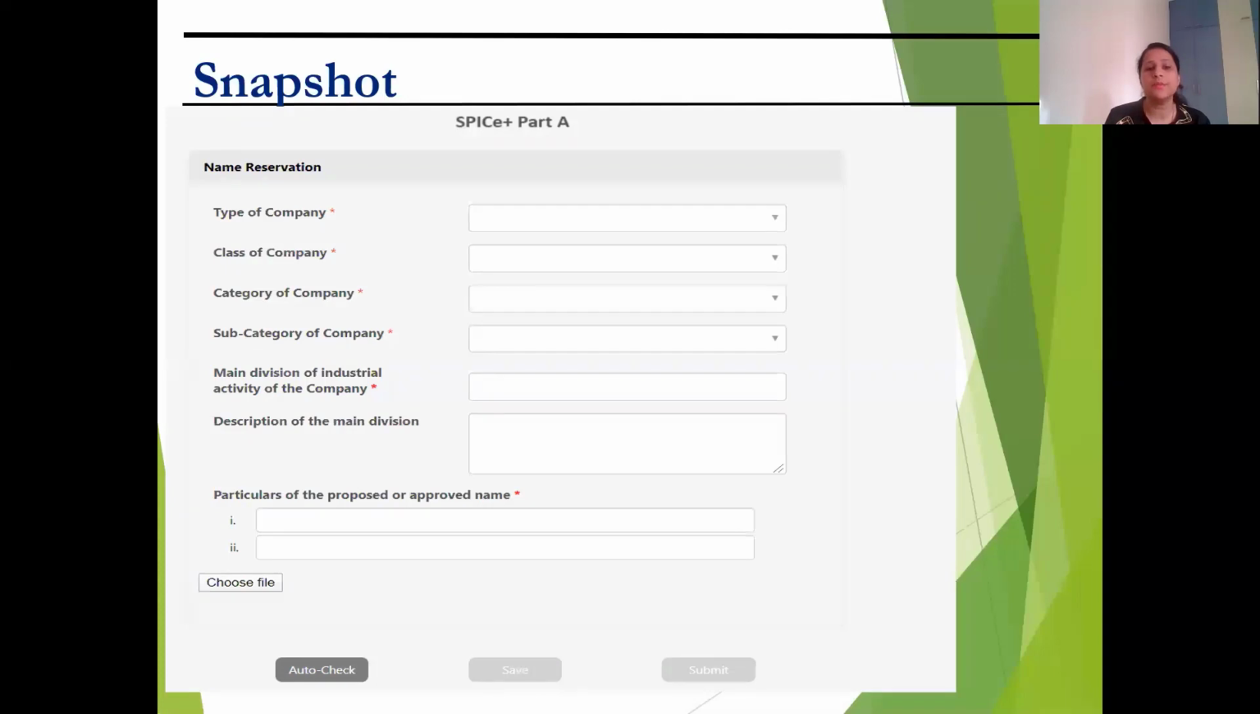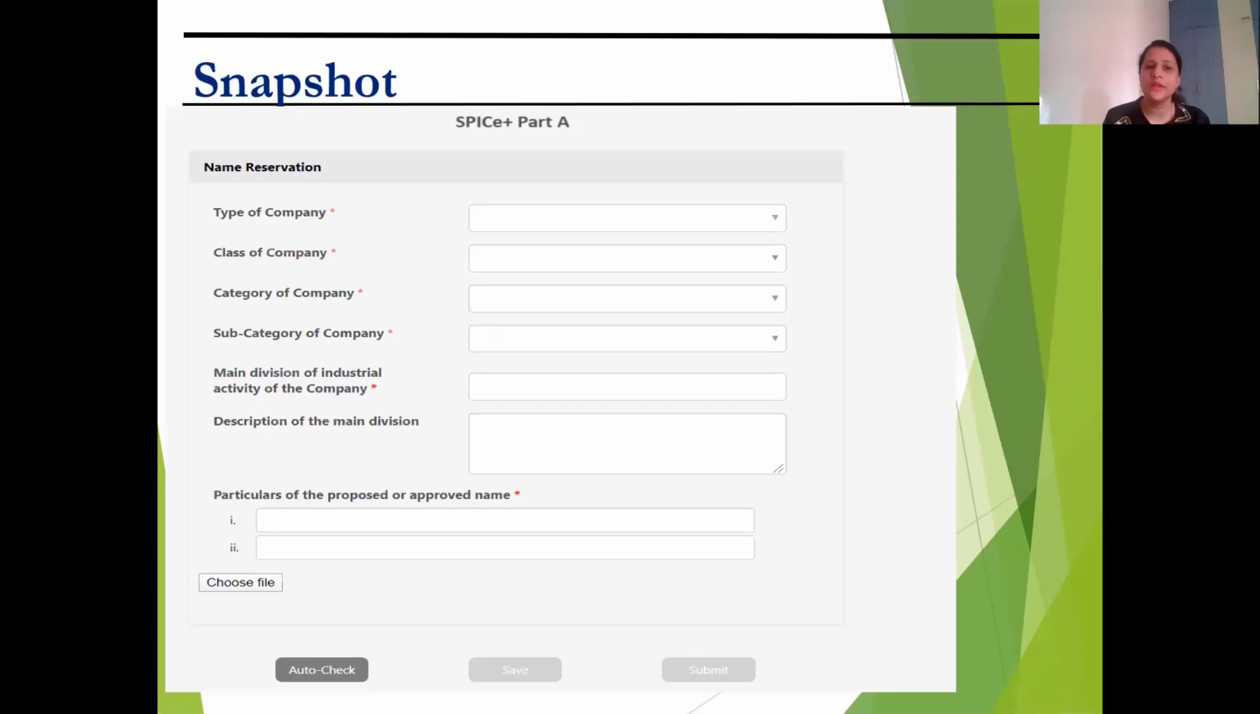Then comes the particulars of proposed or approved name. The choose file button is only for company names which require approvals from an existing company, or say for an NBFC, or which requires approval from ROC, etc. And then you click an auto check to check whether your name is there or not. To submit, the MCA would verify your name, whether the proposed name, where you have input the name and particulars of proposed name, fulfills all the search criteria, the trademark criteria, everything. If the name is available, it would be allotted to you.